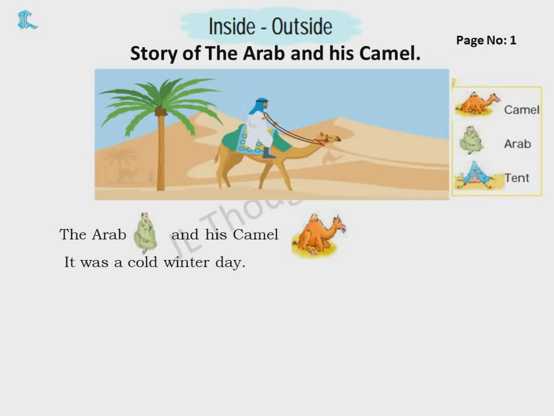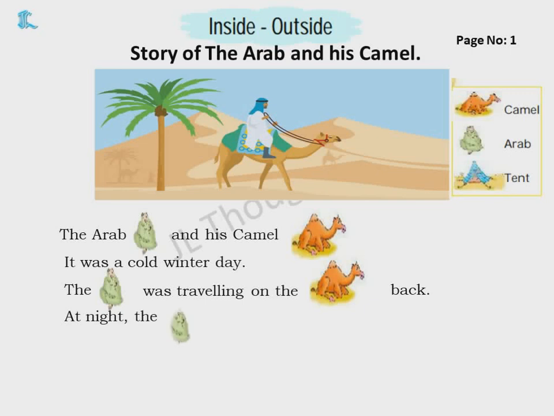It was a cold winter day. The Arab was traveling on the camel's back. At night, the Arab pitched his tent and went inside it. So children, what happened here? This is a story of an Arab and his camel. You all know the animal camel? Yes, where will you find the camels?